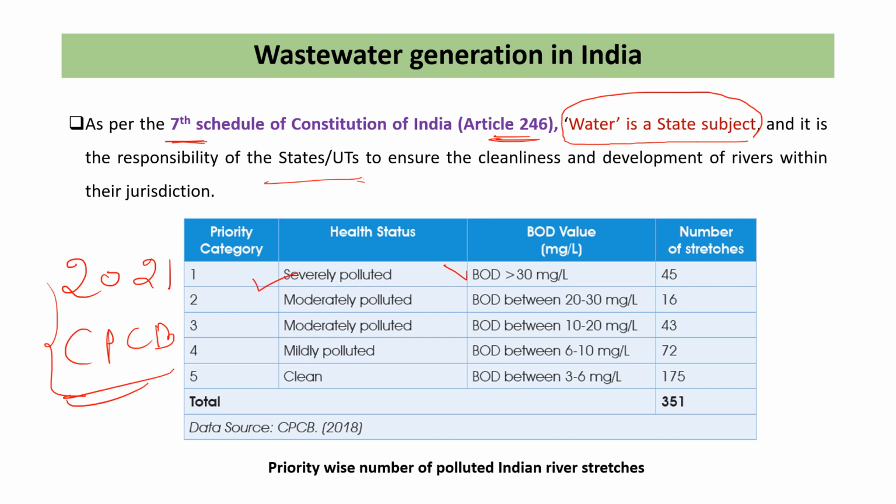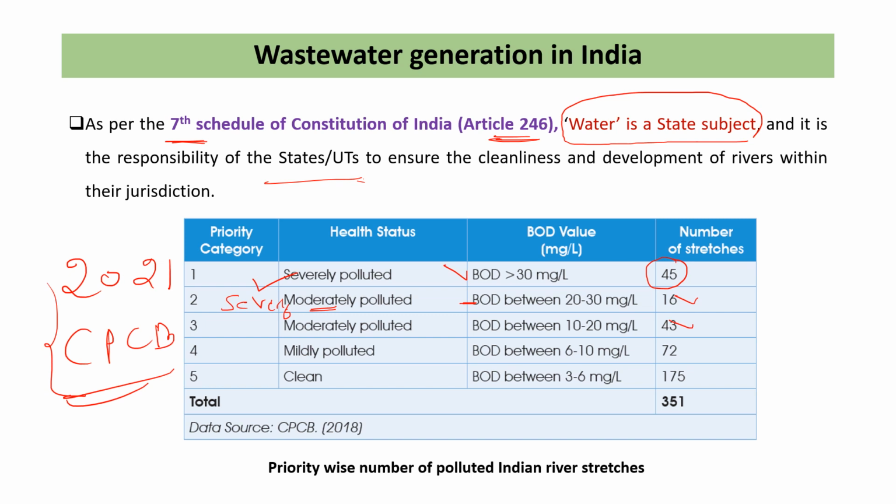Okay, and the number of these stretches in India is 45. When the BOD ranges from 20 to 30 milligram per liter, this condition is known as moderately severe, and there are 16 rivers in the country. Then the moderately polluted, ranging from 10 to 20, and there are 43 of these rivers.